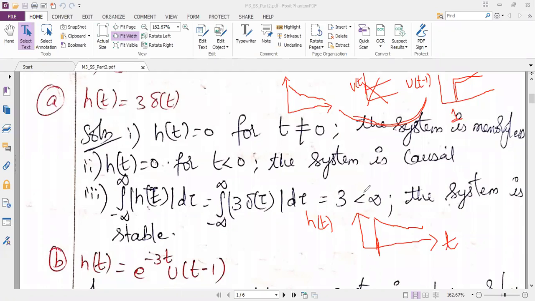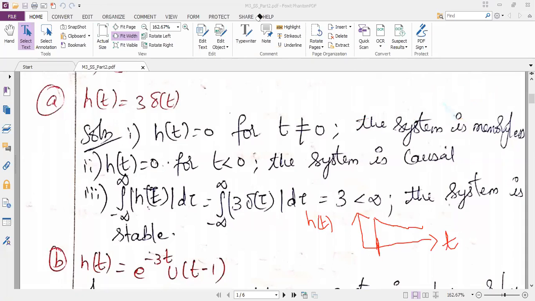So what is your answer then? Is the system memoryless or not memoryless? Not memoryless. So you can write your answer with the condition. When we do the evaluation, we will see the condition, whether you are writing it like this or not. So for the current problem, I should write the condition.